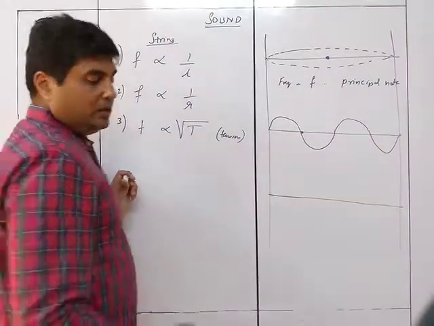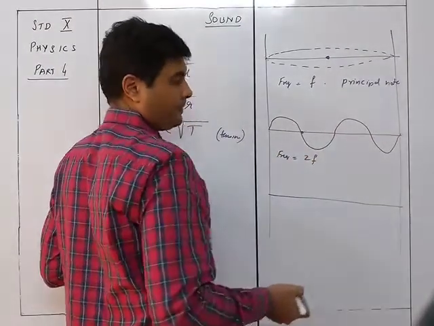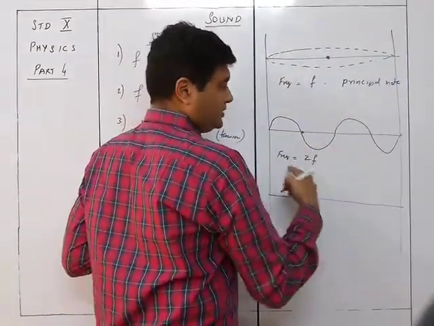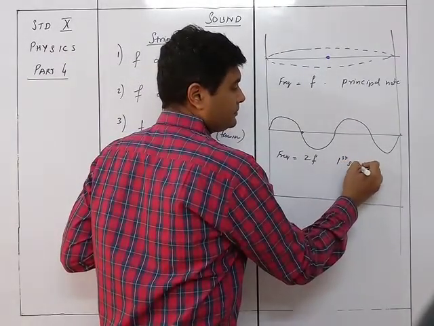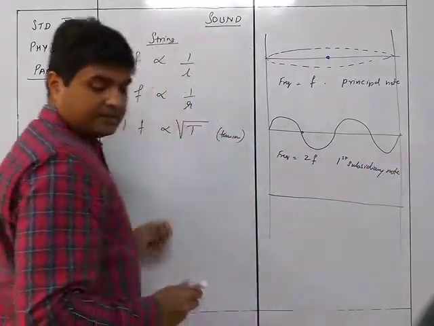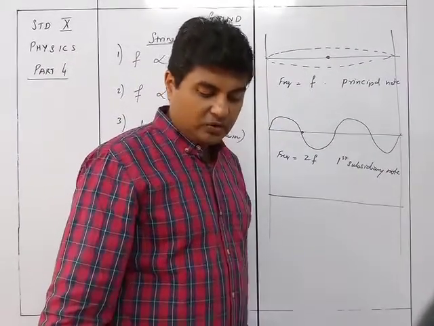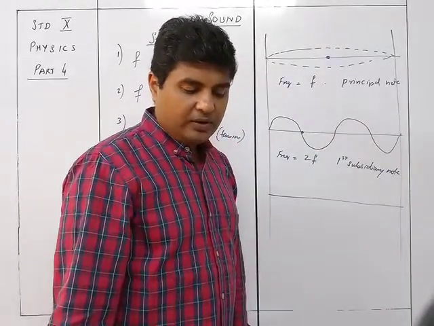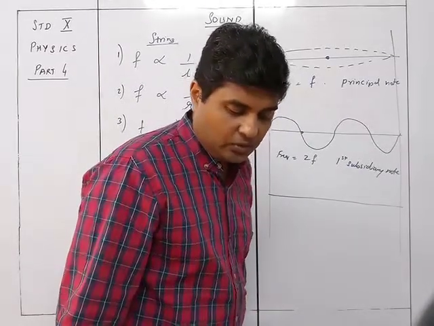You can see over here this frequency will be equal to 2f, because there are two loops in this particular part, and this is called the first subsidiary note. So if the string is plucked at 1/4 length from one end, it vibrates in two loops, and this vibration is called the first subsidiary note.